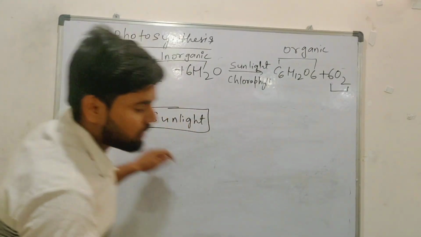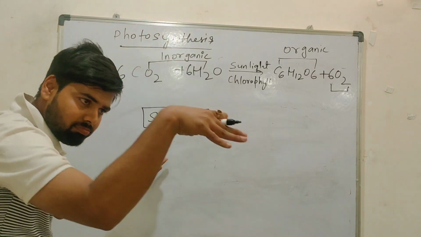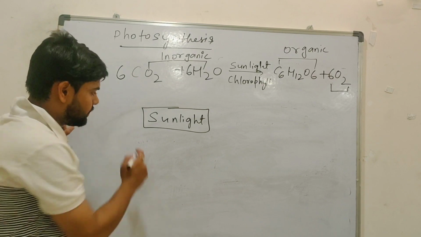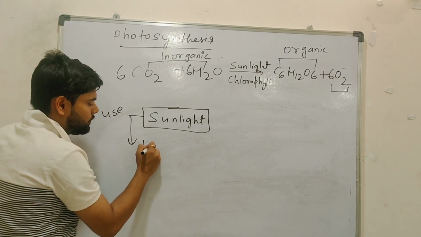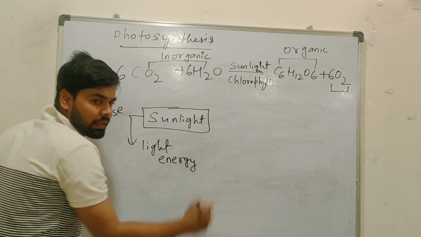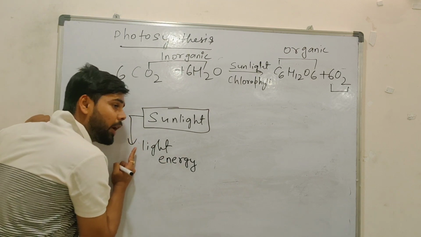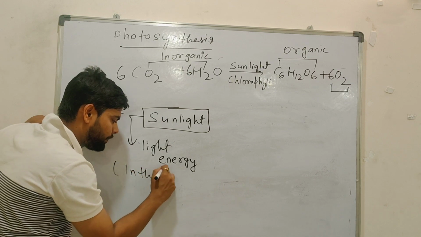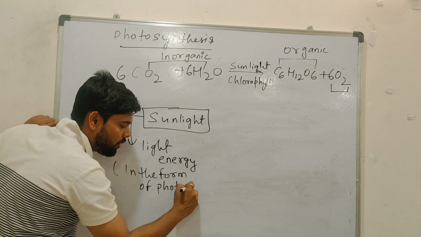Okay. So see, plants basically what will they do? They will absorb the sunlight. From sunlight, what will they get? They will get light energy. Most important point, light energy they will use, but in the form of photon.